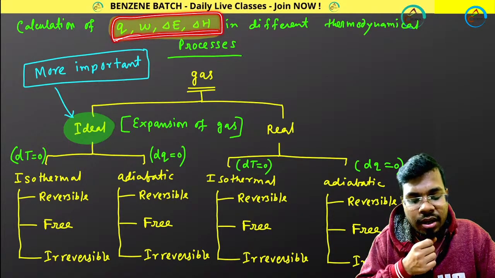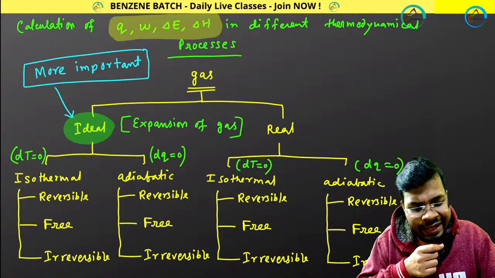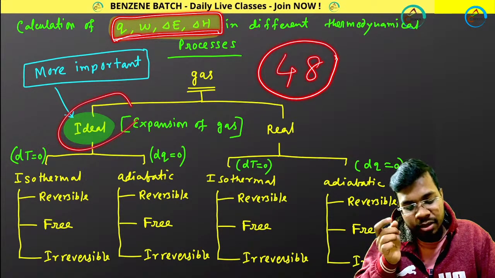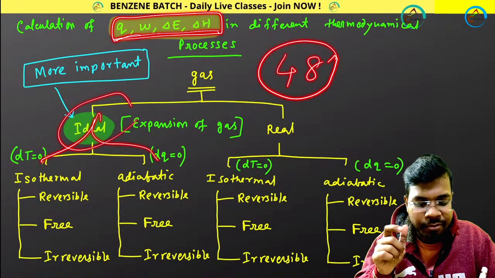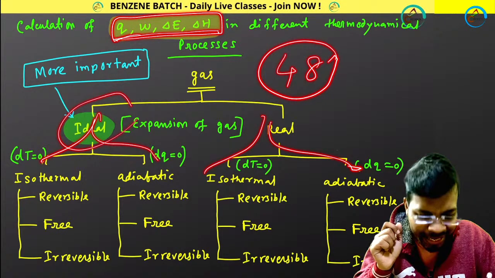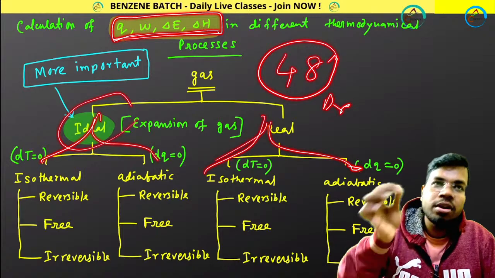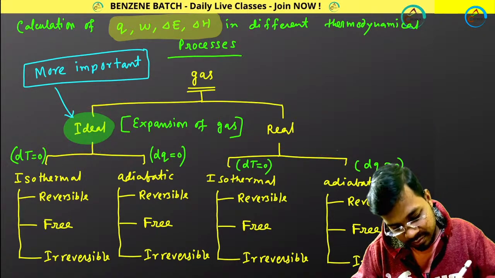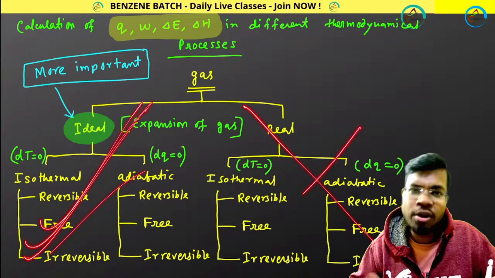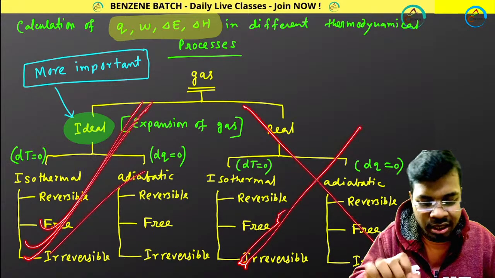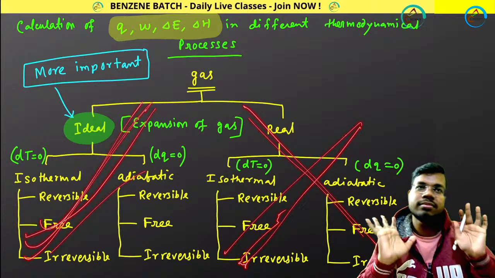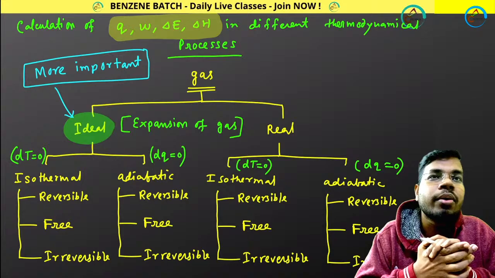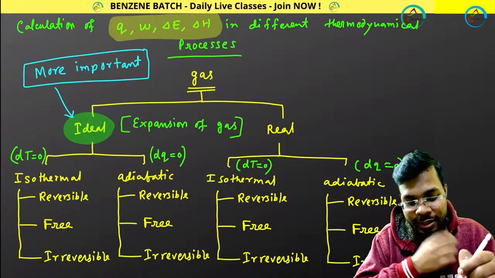Next, calculation of Q, W, delta E, delta H. Remember, there are a lot of expressions, 48 expressions. My recommendation is, whenever you are revising, revise all of them. Write all of them. Practice all of them. But before you go for the examination, revise only the ideal ones, not the real ones.